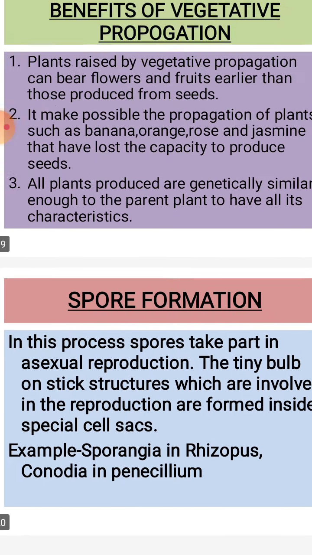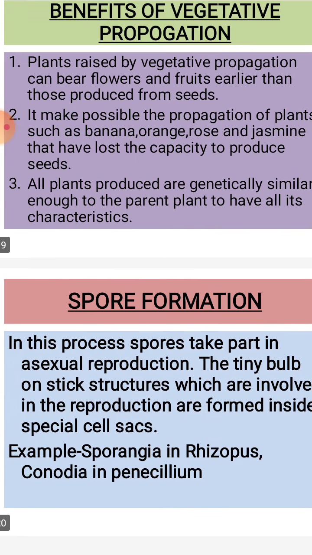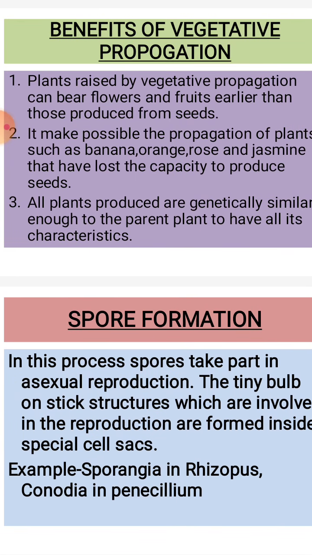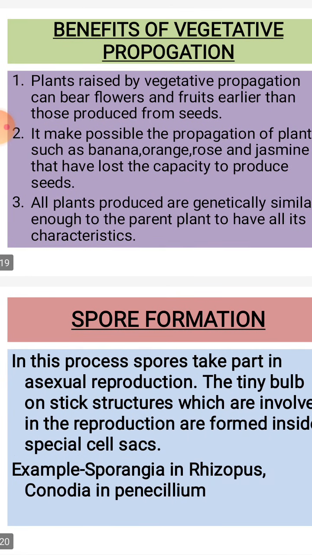Then the next method is the spore formation. In this process, spores take part in asexual reproduction. The tiny bulb-on-stick structures which are involved in the reproduction are formed inside a special cell sac that is called sporangium in Rhizopus and conidia in Penicillium. In this way, we can understand the asexual reproduction.